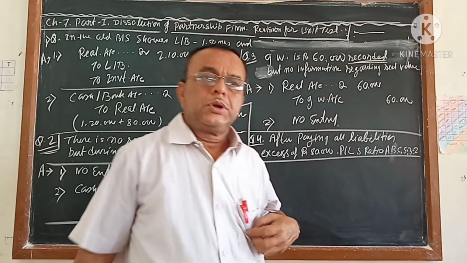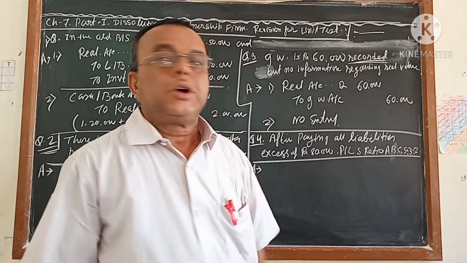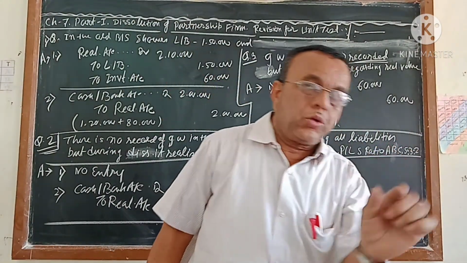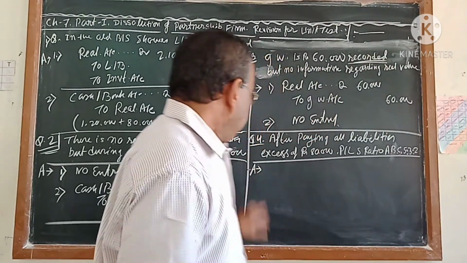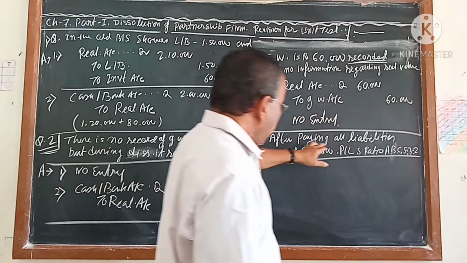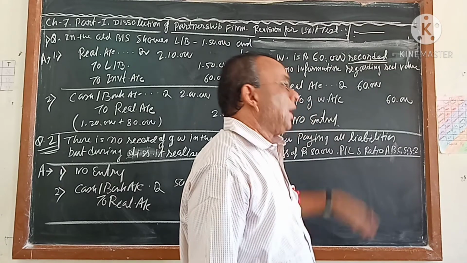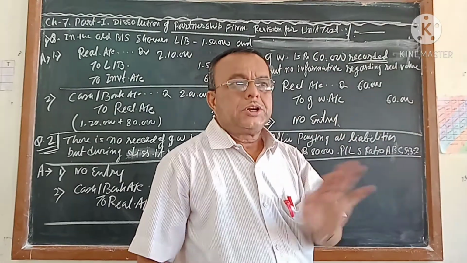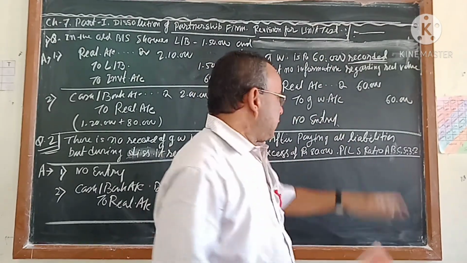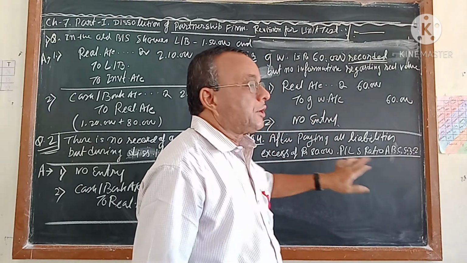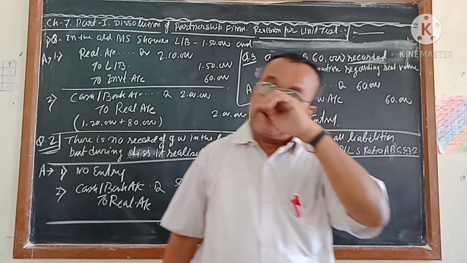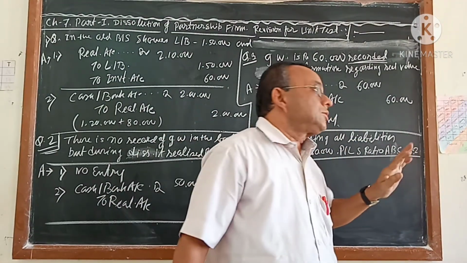It will take time. For that, I wrote in short form only the data required to solve it. Only this much data I collected from the question. It is given that after paying all liabilities and the other loan, there is an excess amount of rupees 80,000. That means in the realization account you have an 80,000 balance.